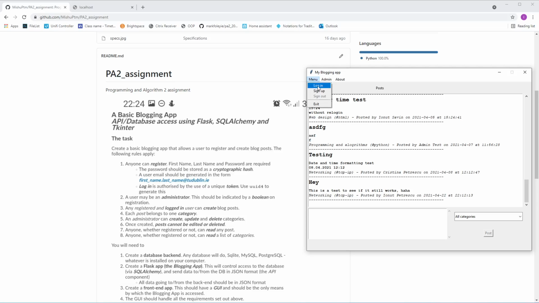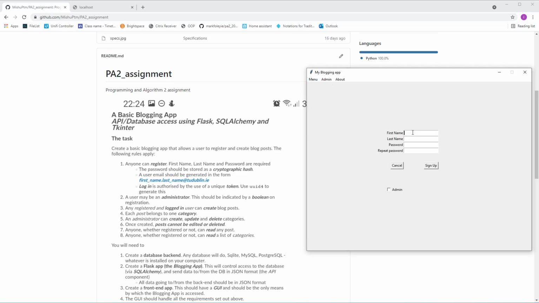So if we do go ahead and try to sign up, as mentioned here, we required a first name. Let's put John, last name Peter, and the password, let's try a simple password.